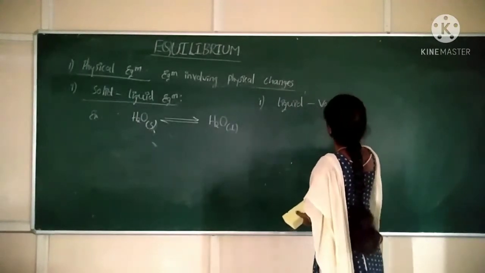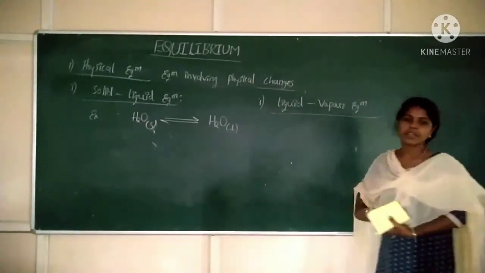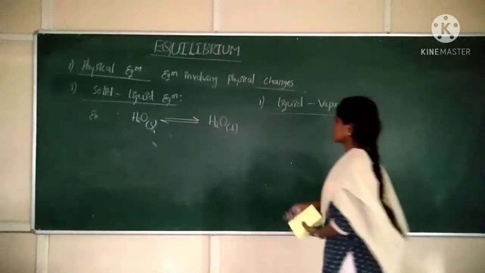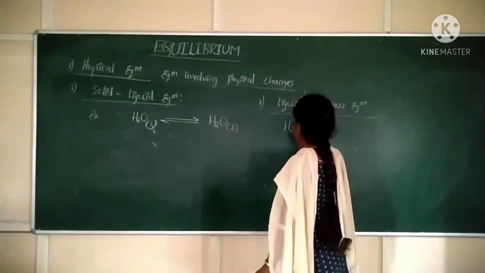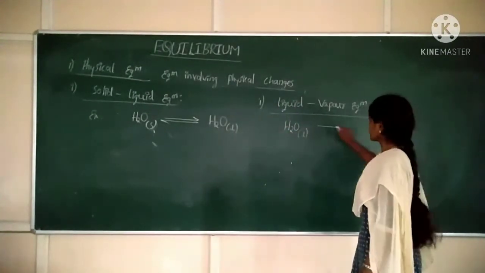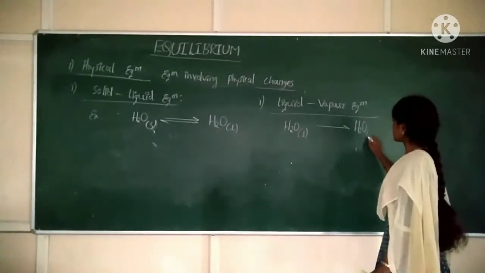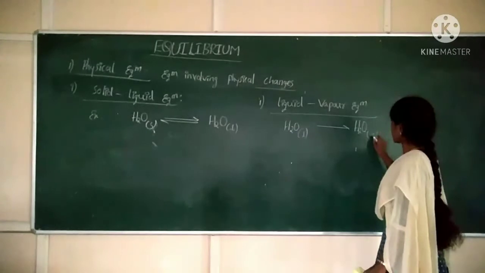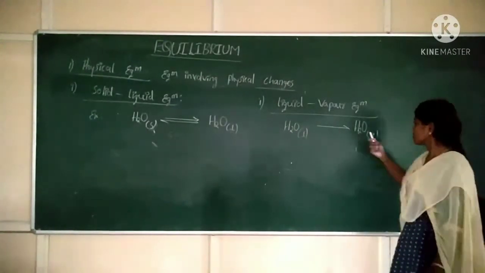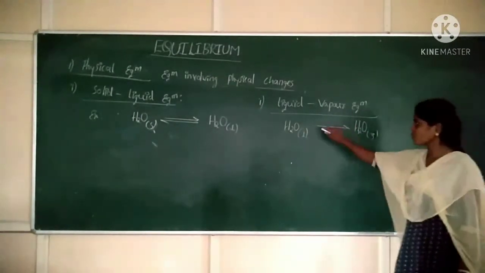Liquid vapor equilibrium. In a liquid vapor equilibrium, I take the same H2O present in liquid state and convert it into the gaseous form of water, that is vapor state, or you can say gas. Conversion of liquid water into vapor form of water. Conversion of liquid into what? Vapor.